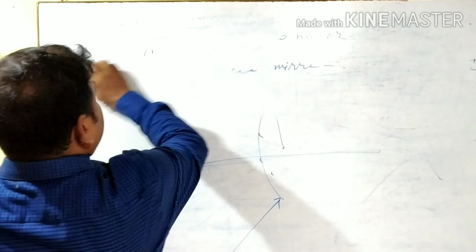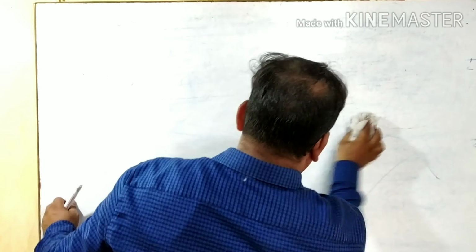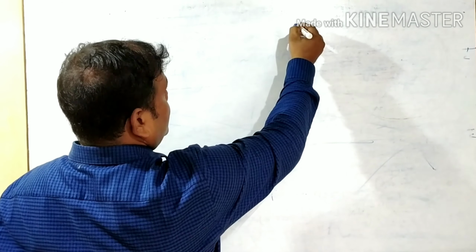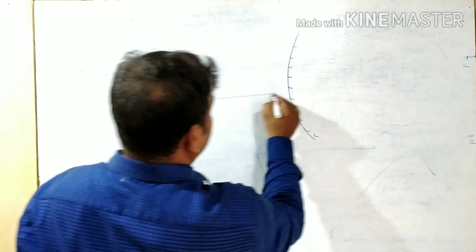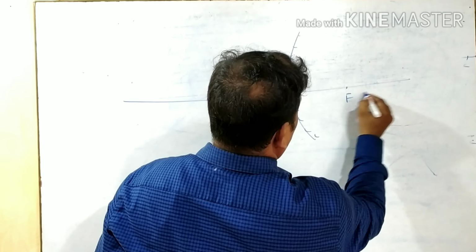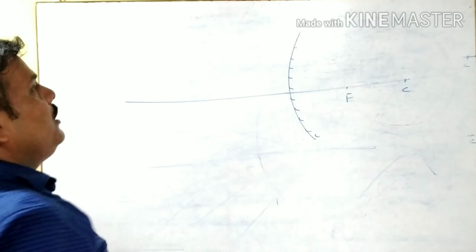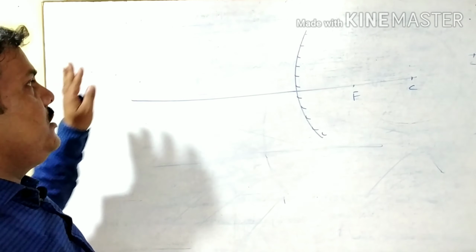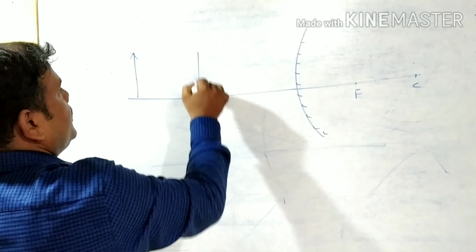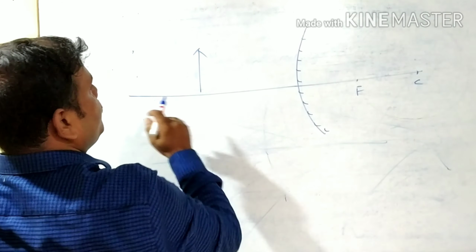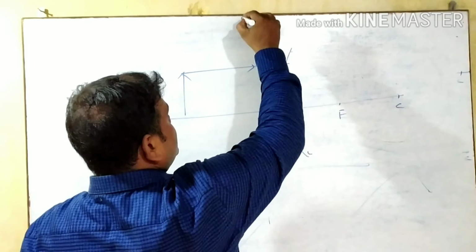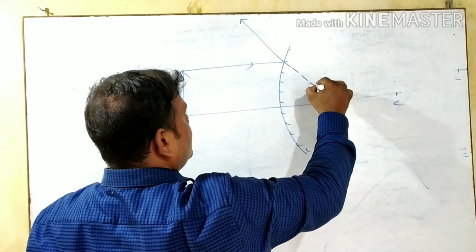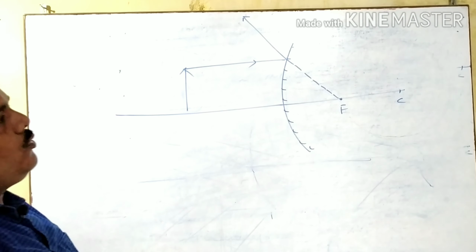Here one thing, I want to explain where the image will form. I forgot, so first of all, you draw this convex mirror. Here is the focus, here is the center of curvature. If you place the object anywhere, suppose I am taking here, first you take a line parallel, and then it will reflect like this, and if you produce it, it seems that it passes through the focus.